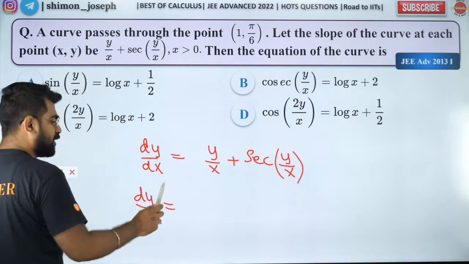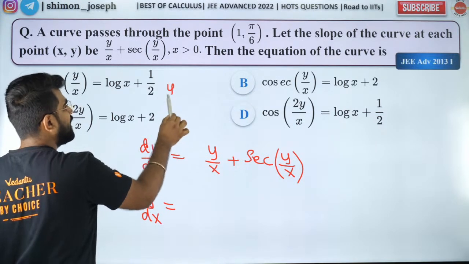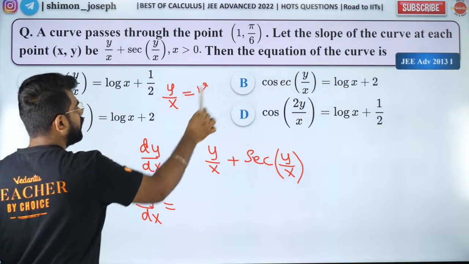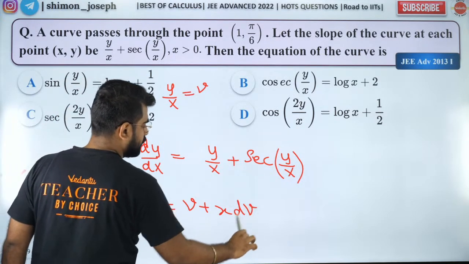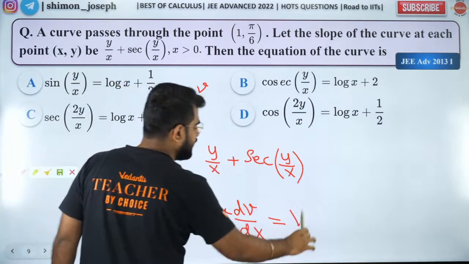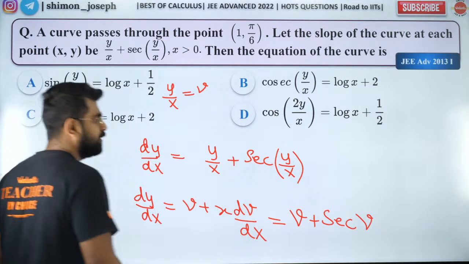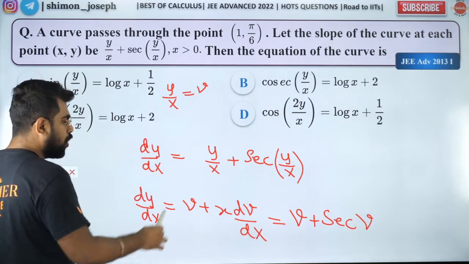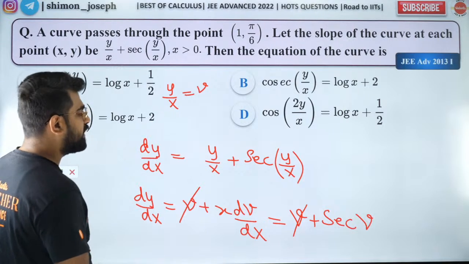So I have dy by dx is equal to y by x plus secant y by x, so I can use homogeneous differential equation. I'll take y by x as v. So dy by dx will become v plus x dv by dx. That is equal to what? y by x is v and secant y by x is secant v. So v and v will get cancelled. So that's it. It becomes a laddu question now.